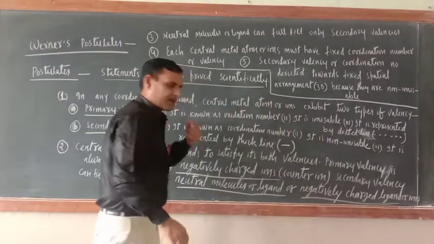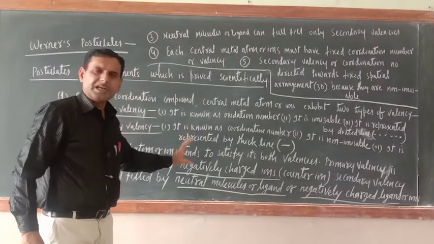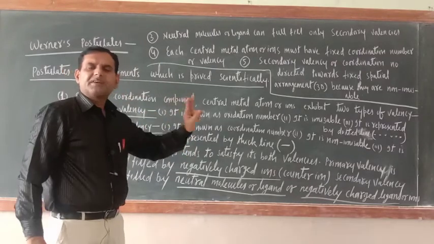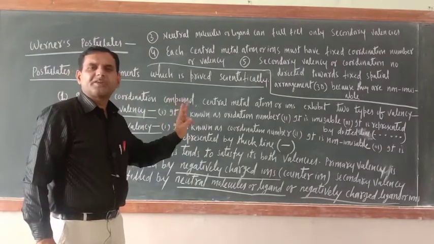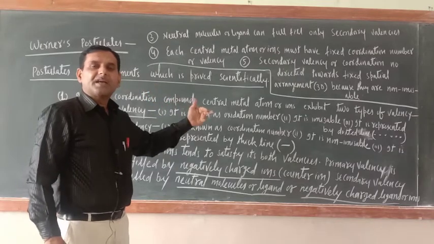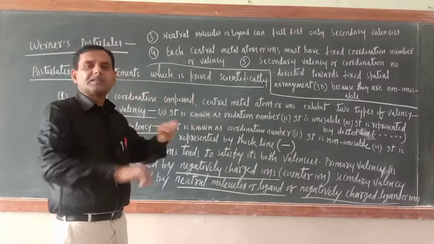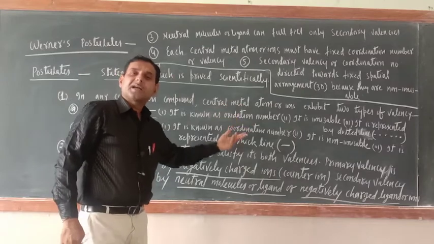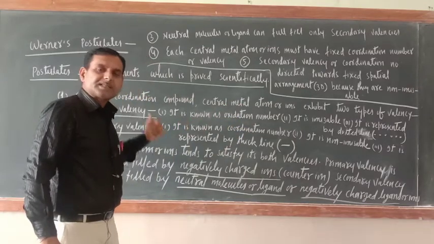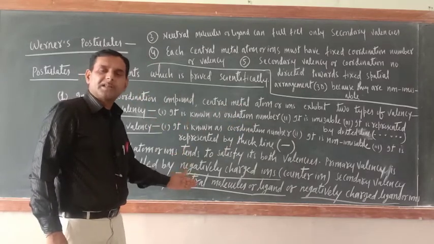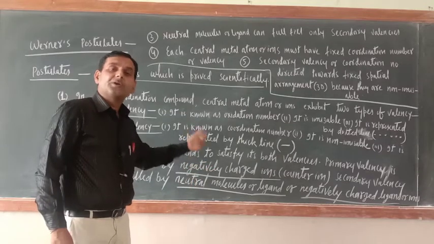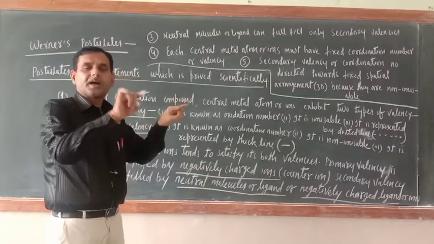So a very clear cut idea is there. That is why negatively charged ions are always present on the right hand side of the ionization sphere, while secondary valency can be fulfilled by negatively charged ions or neutral ligands.